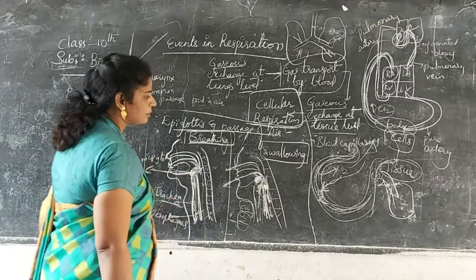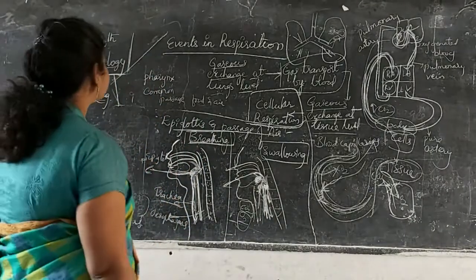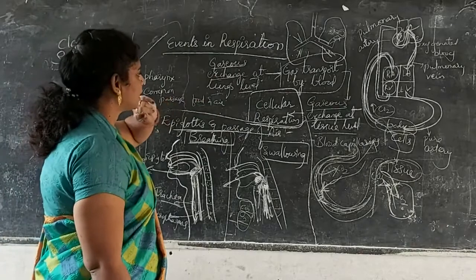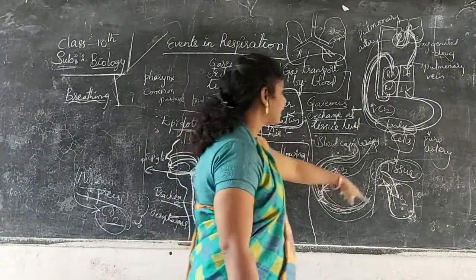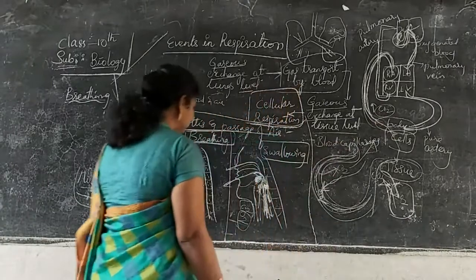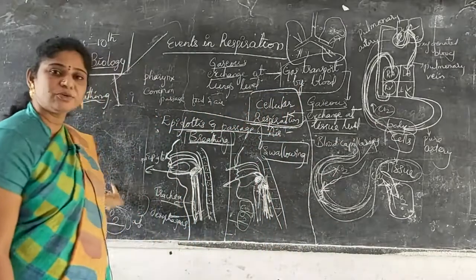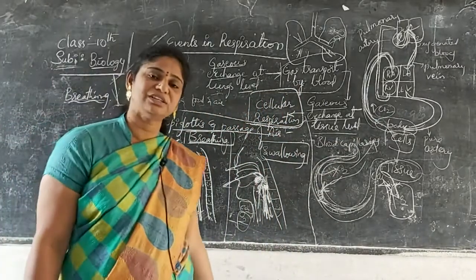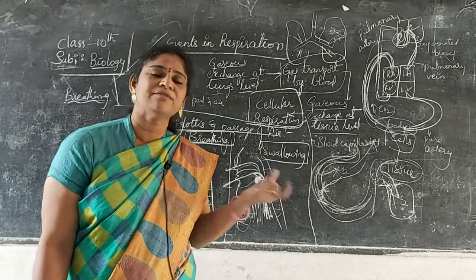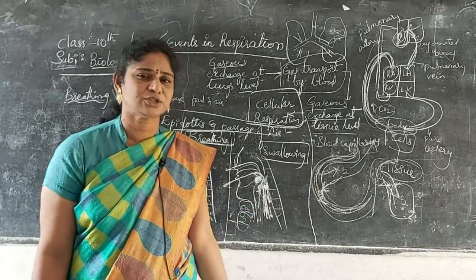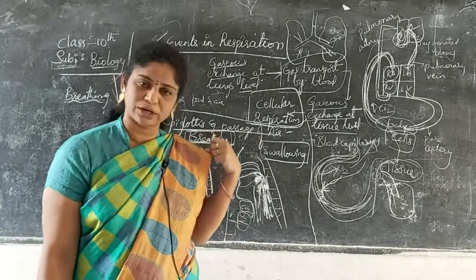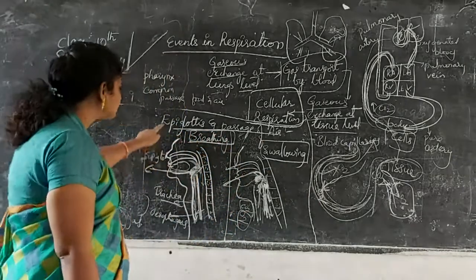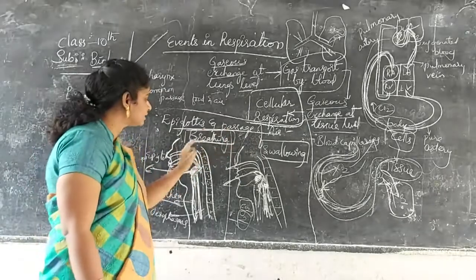So this is about cellular respiration. See, events in respiration I told you, and gaseous exchange up to cellular respiration. This diagram is for cellular respiration only. Again I told you one activity for breathing: taking lime water, it turns to a precipitate when carbon dioxide enters that lime water. Another one is the epiglottis and passage of air, that is breathing.